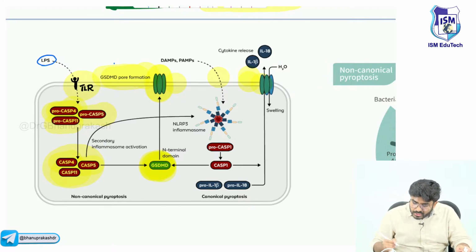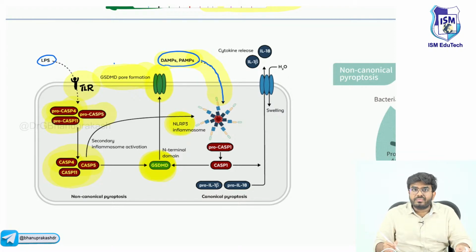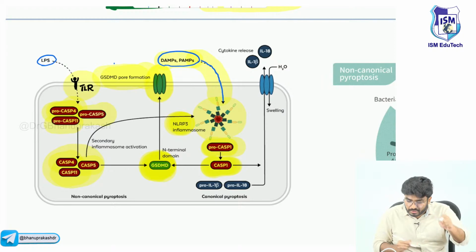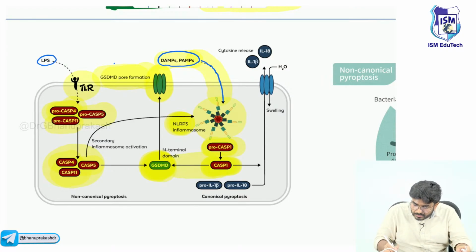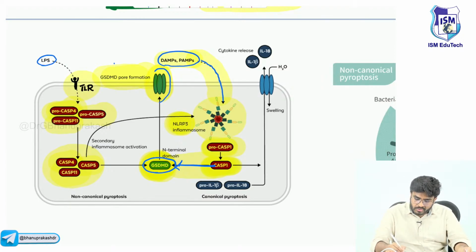And not only that, you can also see here, these antigens can directly enter into the cell. After entering into the cell, they bind with nod-like receptors. Once they bind with nod-like receptors, they will activate the inflammasome. These inflammasomes, as I have said, will convert procaspase number 1 to active caspase number 1. Now what will this active caspase number 1 do? See, again it is activating the gasdermin. Now what will gasdermin do? It will put holes in the cell membrane and kill the cell.